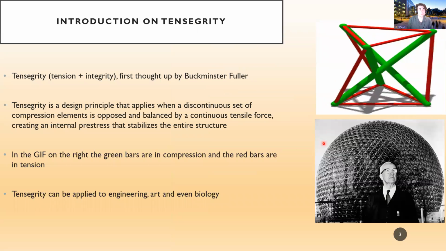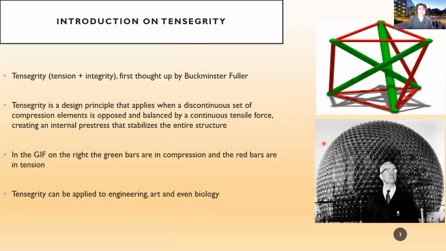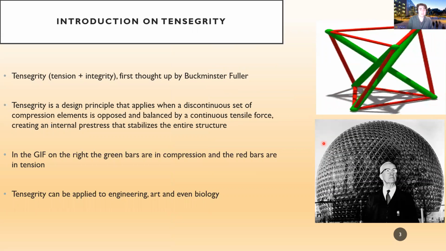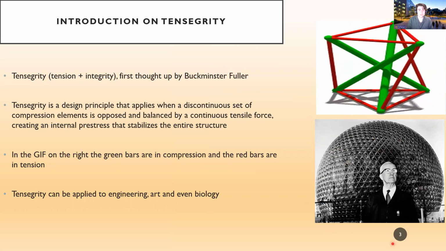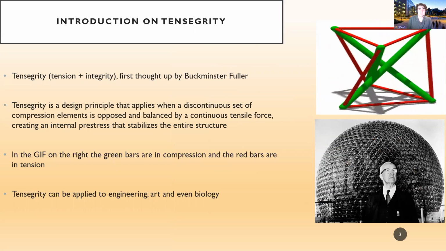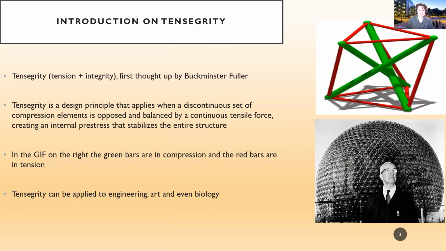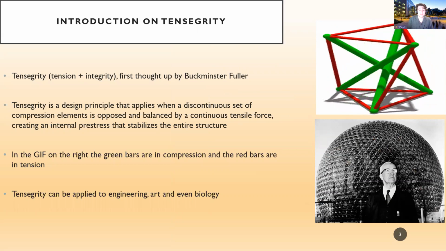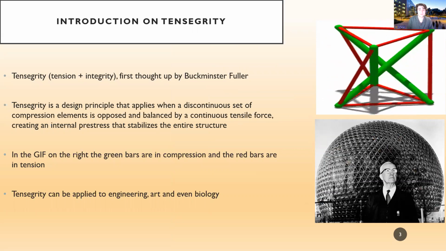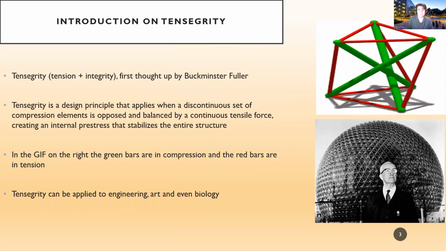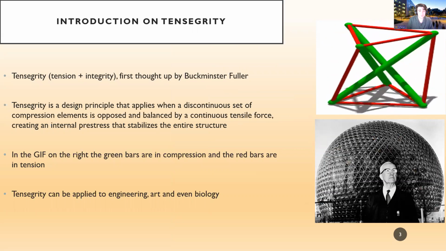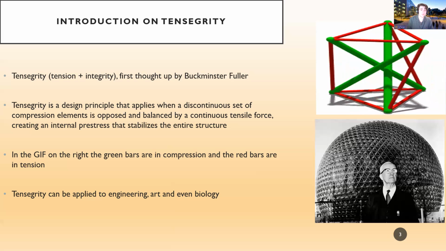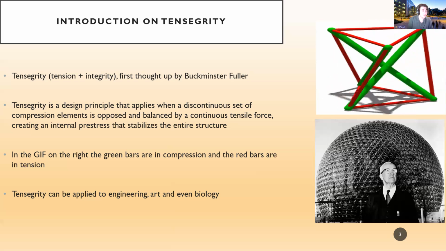So the word tensegrity comes from the two words tension plus integrity. And tensegrity was first thought up by Buckminster Fuller, which is down here. I'm circling him right now. Buckminster studied engineering and architecture, and was a poet. And his idea for tensegrity was to be a new type of architecture that resembled nature instead of being built by humans. Even though tensegrity was thought of by a human, we'll give him the benefit of the doubt.